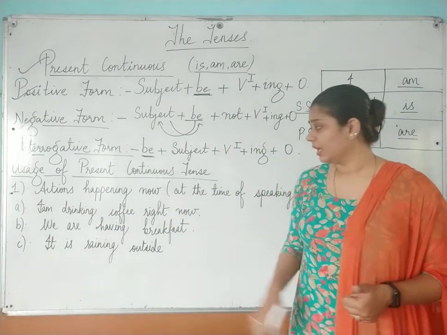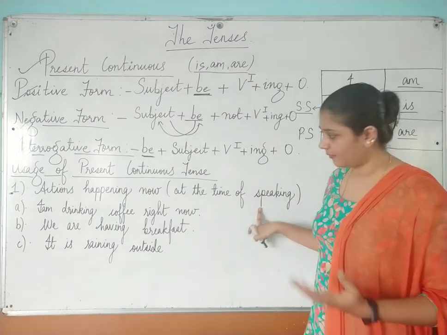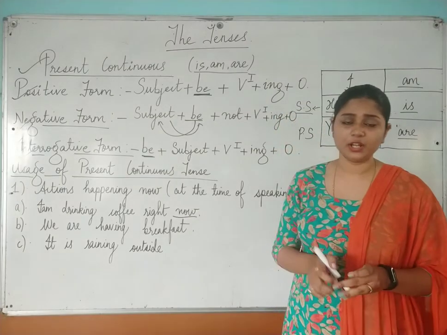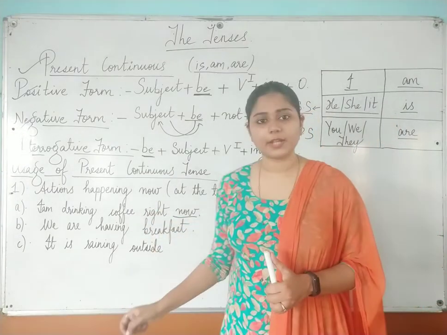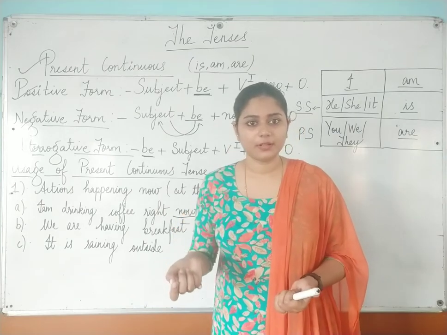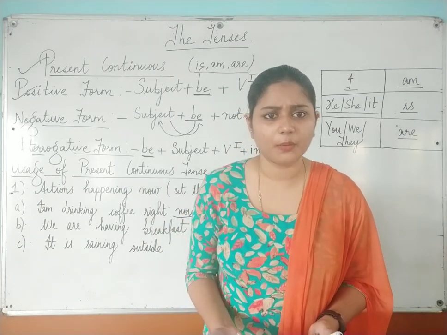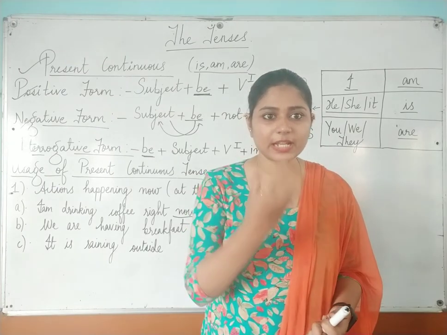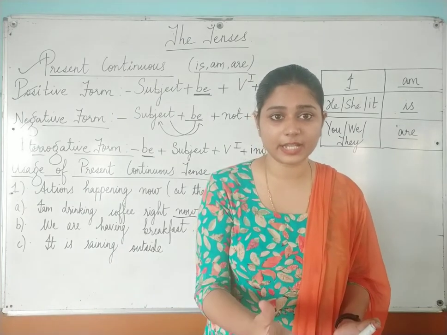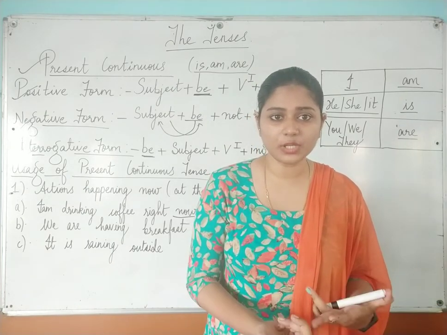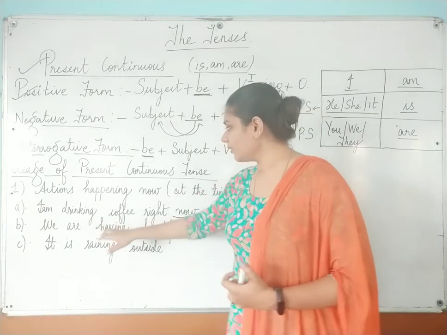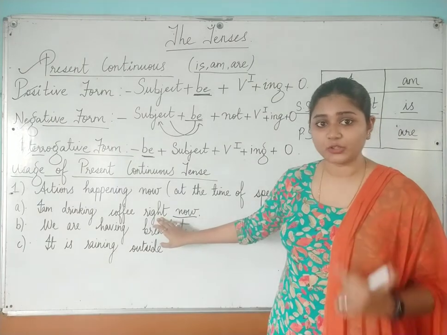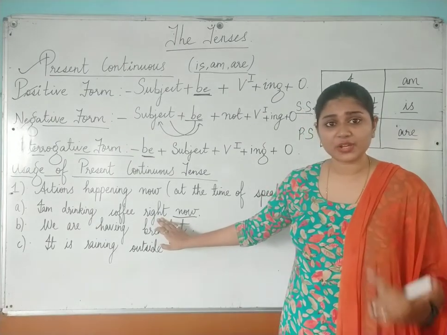Actions happening now means actions happening at the time of speaking. For example, I am drinking coffee right now. And generally words like right now are used with your present continuous tense. What are you doing? I am drinking coffee right now. So when he or she said this sentence, at that time what was he or she doing? She or he was having coffee at that particular time. Means the action was in continuous motion. Are you getting what I am trying to explain to you all?